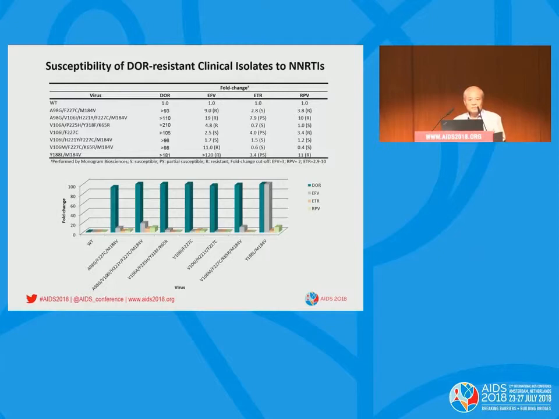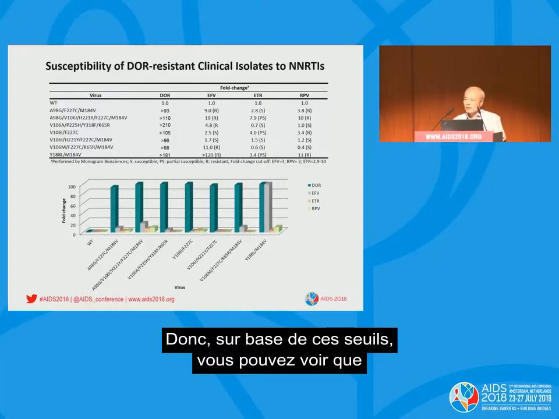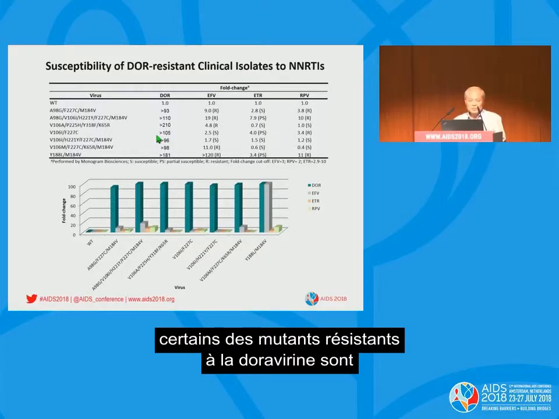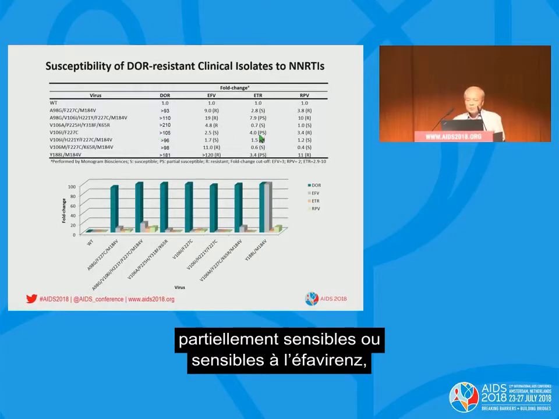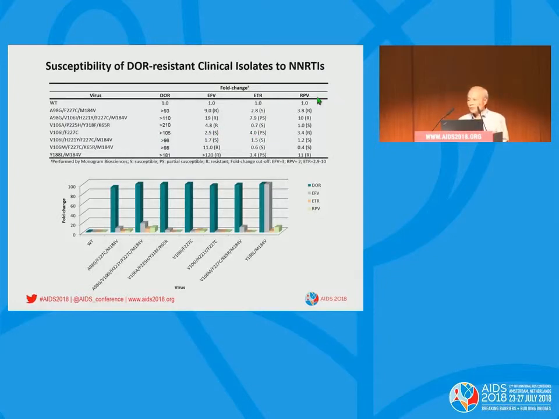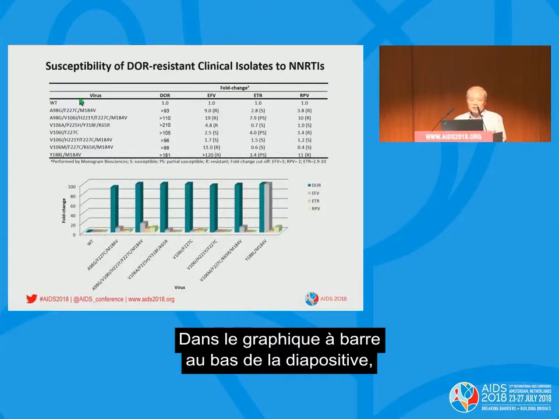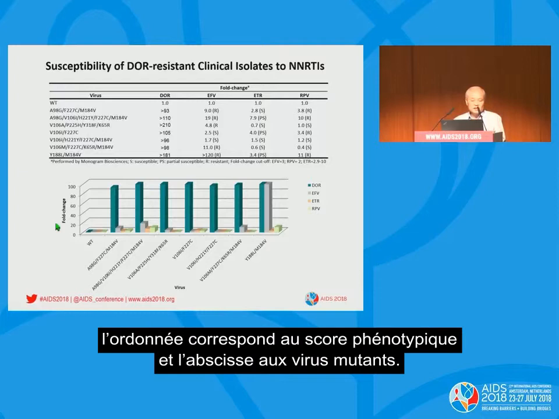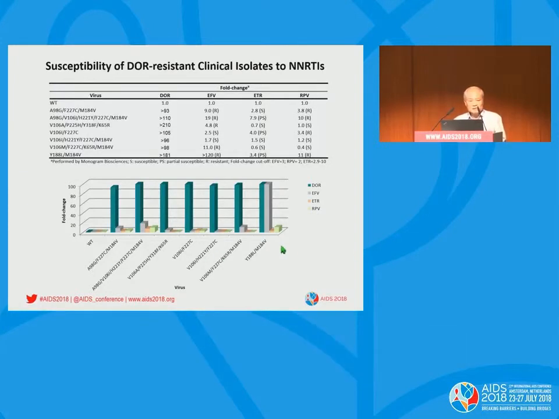Based on these cutoff criteria, you can see some of the Doravirine-resistant mutants are either partially susceptible or susceptible to efavirenz, etravirine, and rilpivirine. The bar graph of the data is shown at the bottom of the slide. The y-axis is the fold change, and the x-axis shows the mutant viruses.